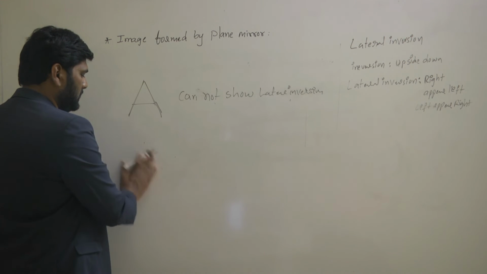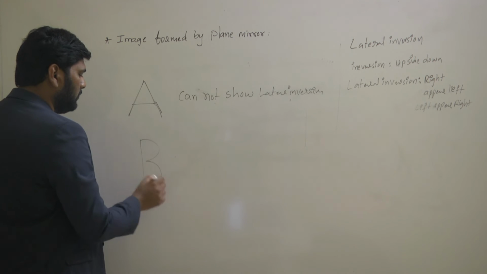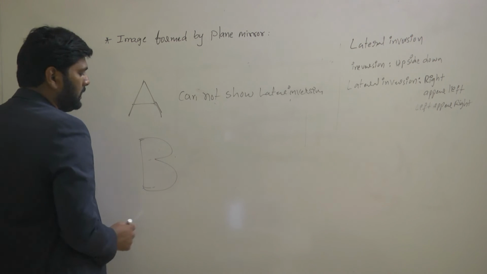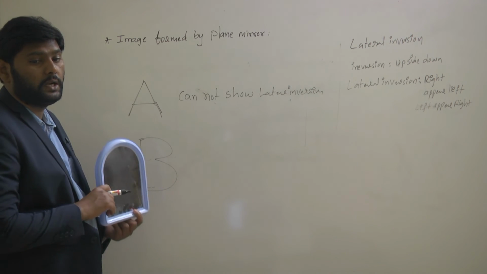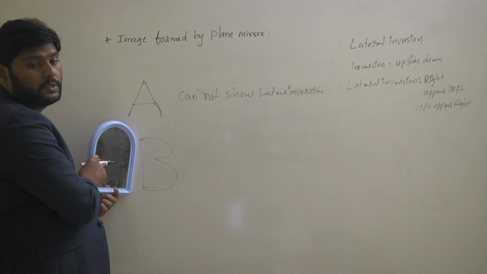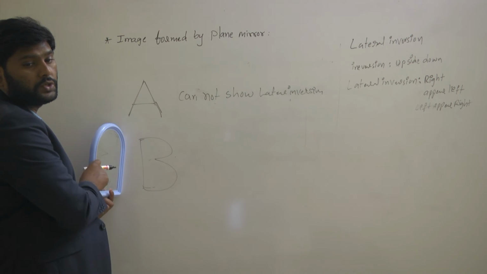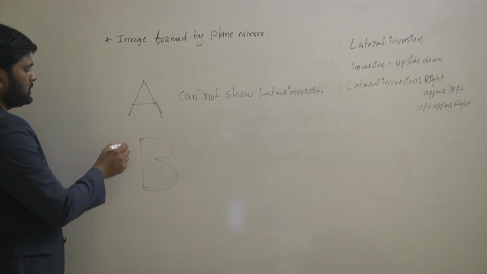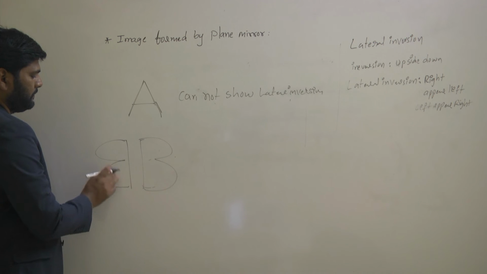So this is letter B, alphabet B. When this is alphabet B, will it show lateral inversion or not? Let's see here. Yes, I think it shows the lateral inversion. It appears like this way.